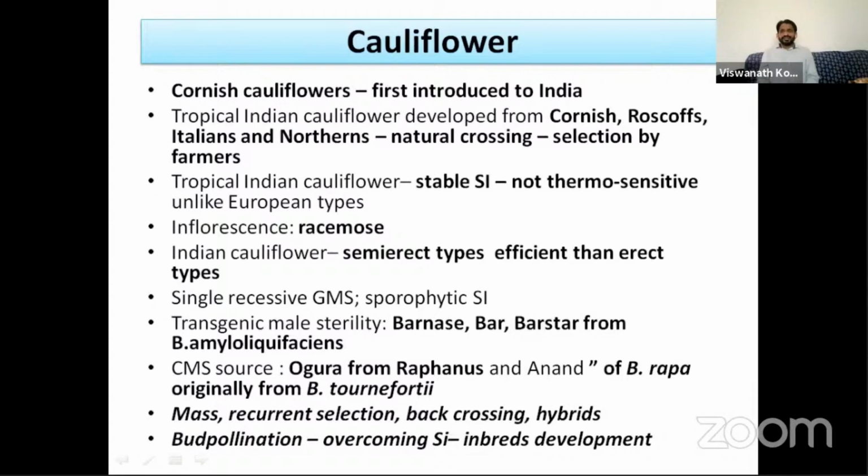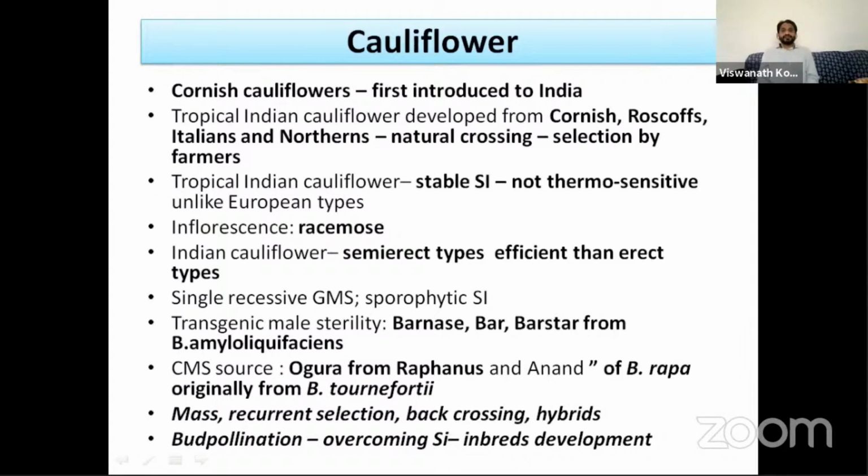How did the tropical Indian cauliflowers originate? After bringing them here, there was natural crossing among these European types, and selection by the farmers for heat tolerance and adaptability to our Indian conditions. By natural crossing and selection by farmers, our tropical cauliflower originated from the European types, especially the Cornish one. This tropical Indian cauliflower has stable self-incompatibility, whereas the European cauliflowers are thermosensitive because at high temperatures their self-incompatibility breaks.